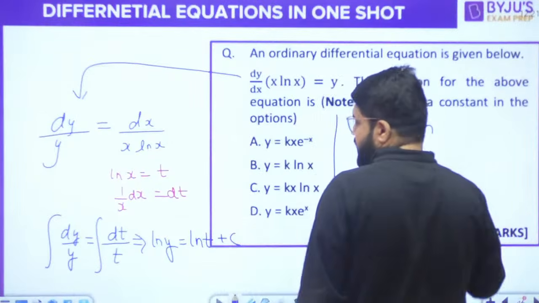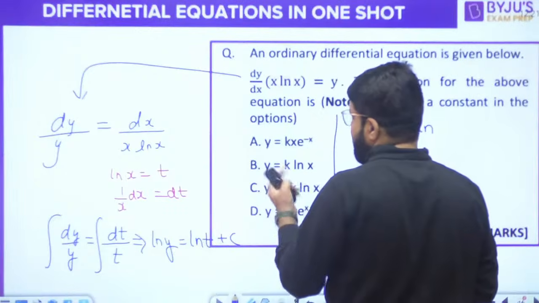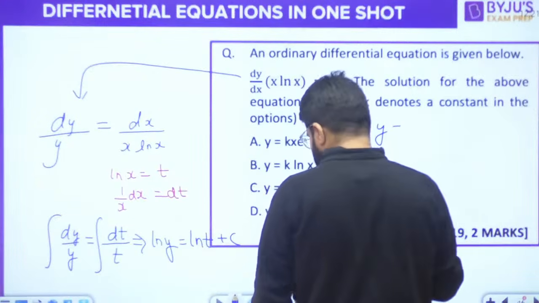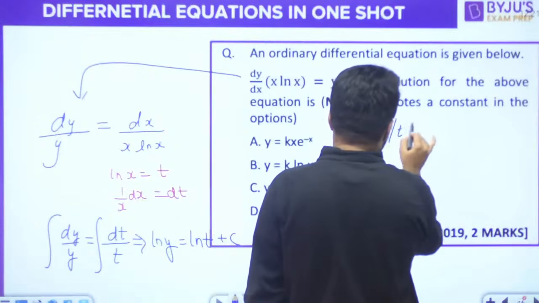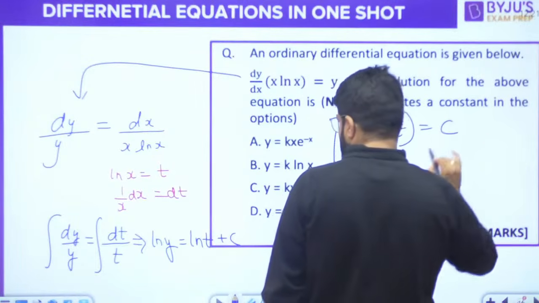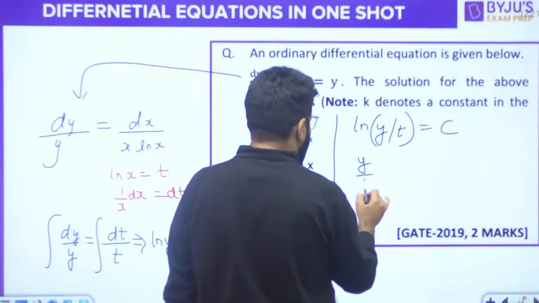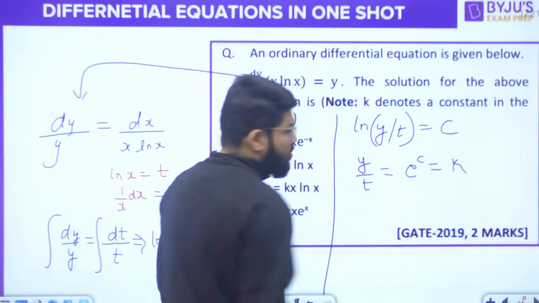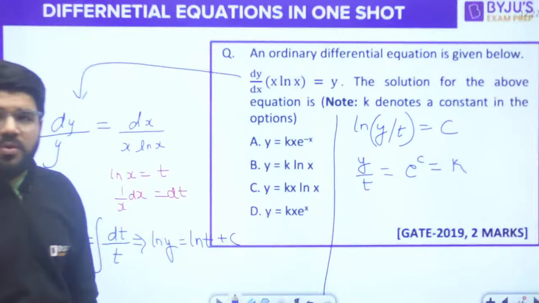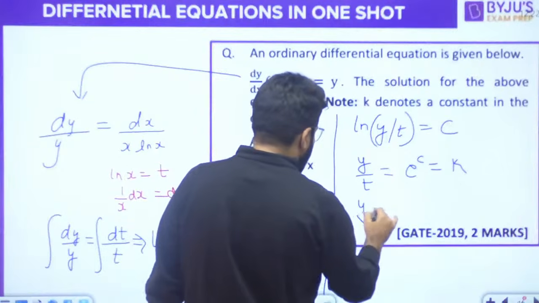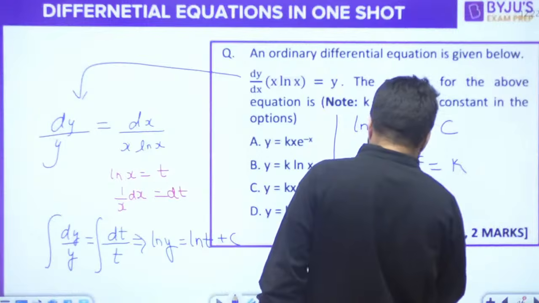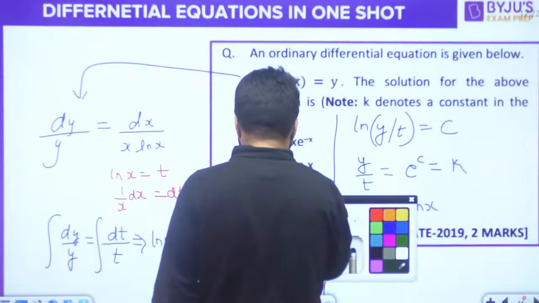ln y is equal to ln t, right? T will be further equal to log x, we will look at that later. So log y minus log t, so log of y by t is equal to c, right? So what is y by t? It is equal to e raised to the power c, and e power c will be some constant, exponential of constant. Okay, now what is the value of y? That is equal to k into t, and t is equal to log x. So y is equal to k log x.